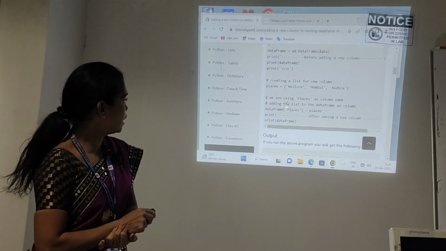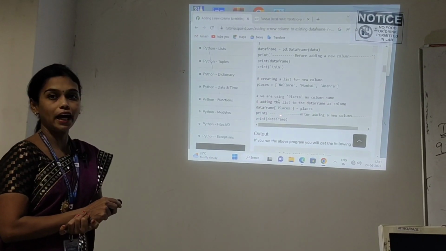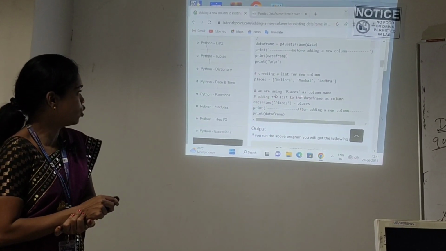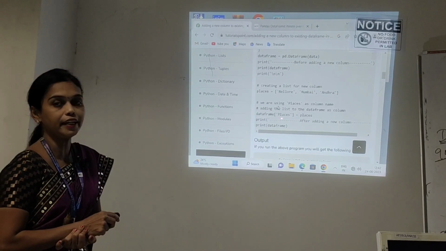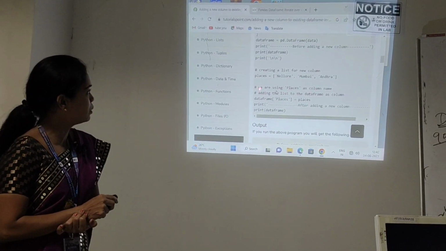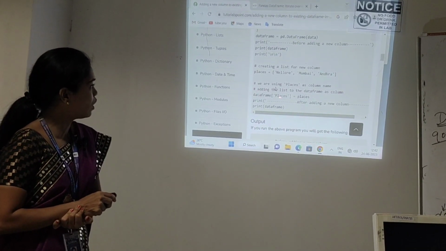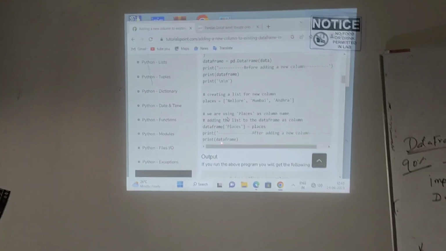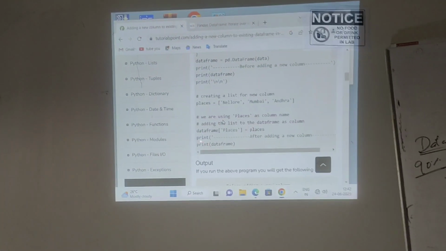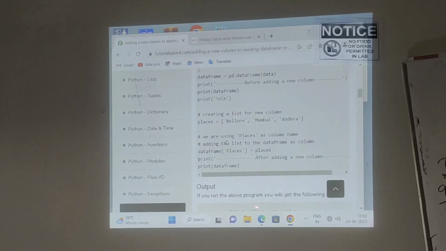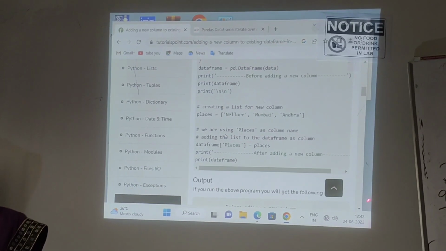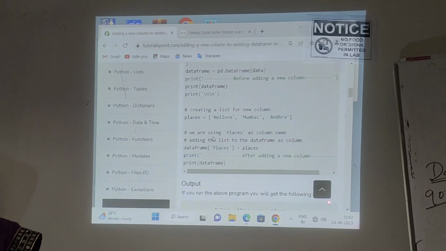Understand? After that, what is the syntax to add? Data frame of places equal to places. It means it will automatically create a column in the data frame table. In the data frame table, it will automatically create the column places. After that, I will print the data frame, which will display the output after updation.